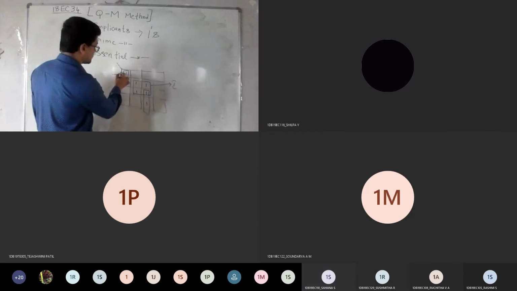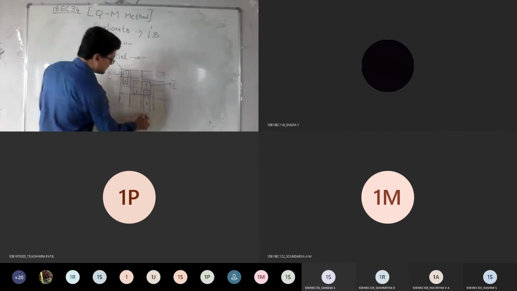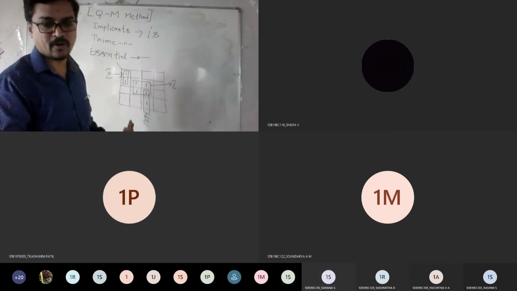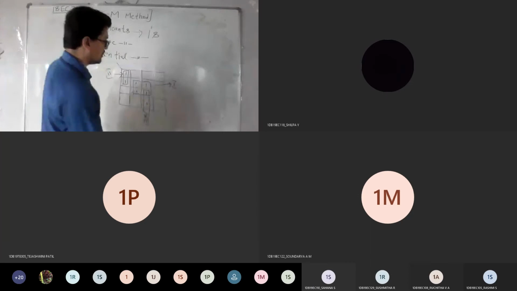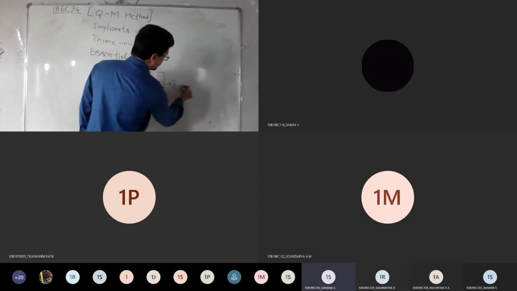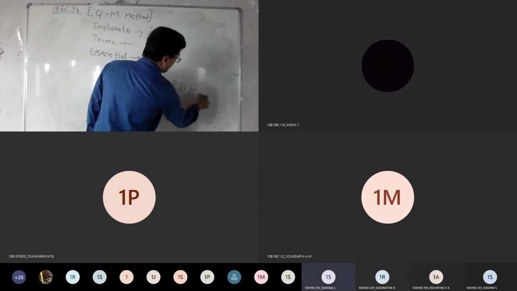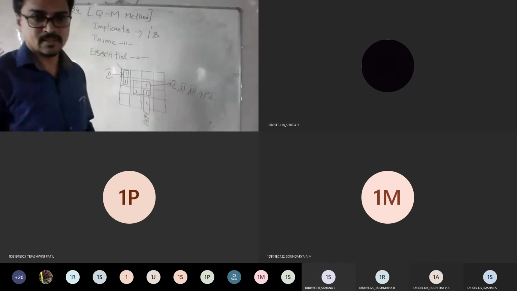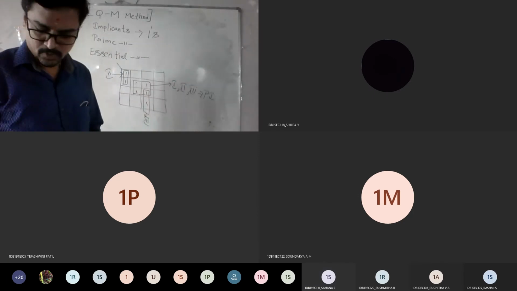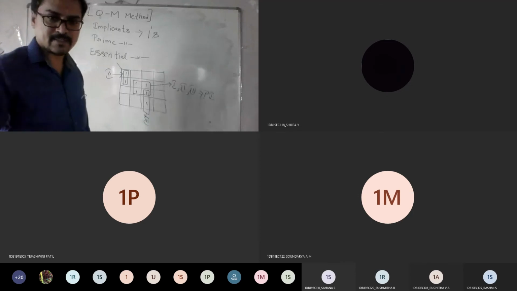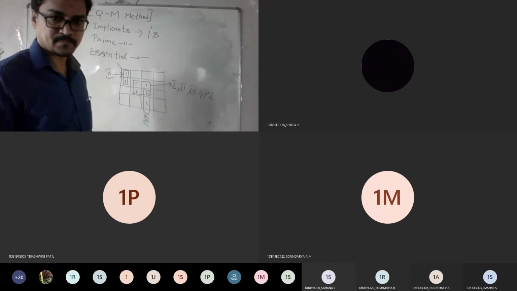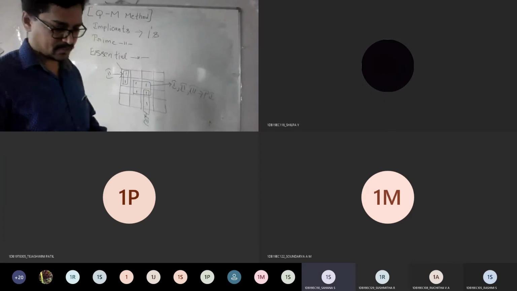So I can call this as group 2 and this as group 3. So I just made the procedure in the K-map what we used to follow. Okay. So then I can tell group 1, group 2 and group 3 are called as prime implicants. I repeat, group 1, group 2, group 3 are called as prime implicants. Am I clear till here everyone? Yes, sir. Okay, good.